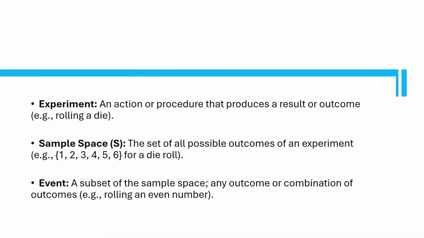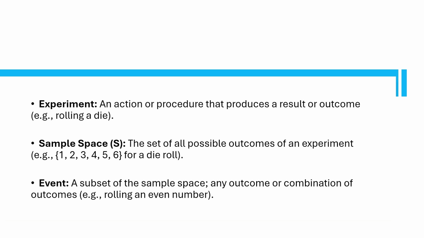Basic concepts of probability. An experiment is an action or procedure that produces specific results. Think of flipping a coin, rolling a die, or picking a card from a deck of playing cards. Why? Because while tossing a coin, the result could be either heads or tails. Rolling a die is another experiment with possible outcomes ranging from 1 to 6, and the same could be said for the deck of cards.